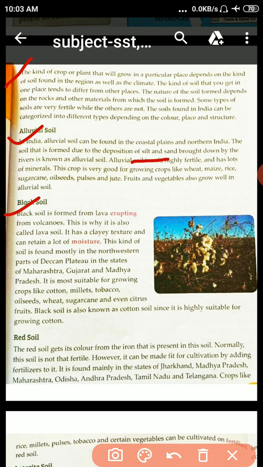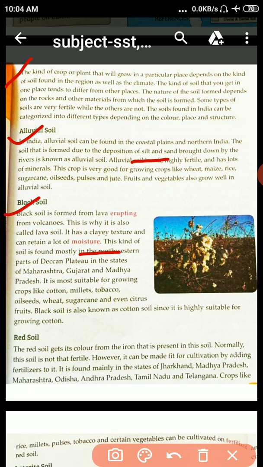Student, here is a word, moisture. Moisture means humidity, wetness, water in the soil. We call it moisture. So black soil has a clay texture and can retain a lot of moisture.